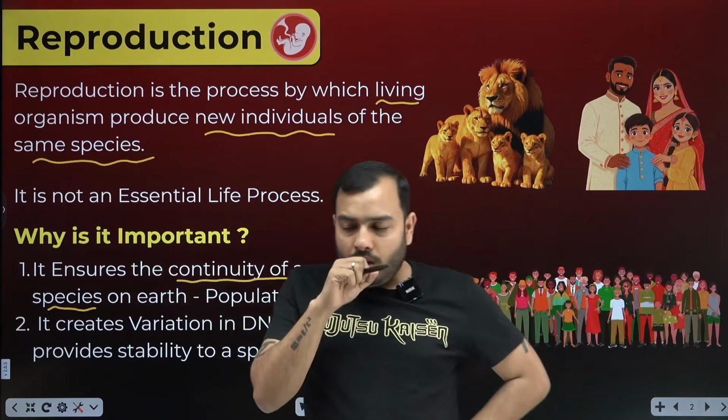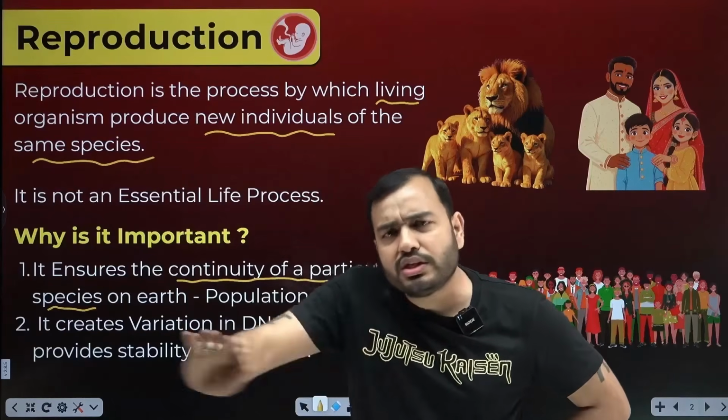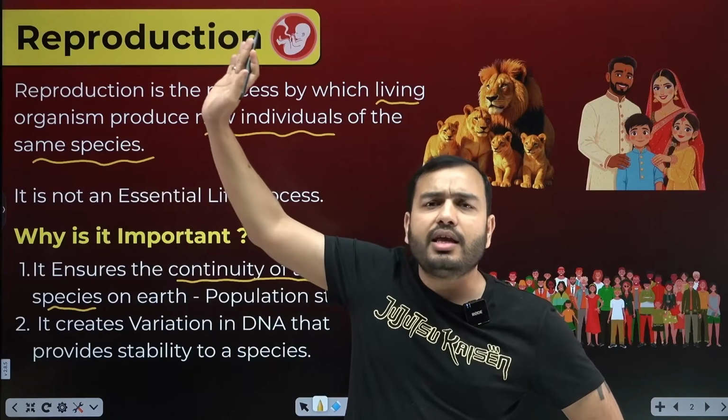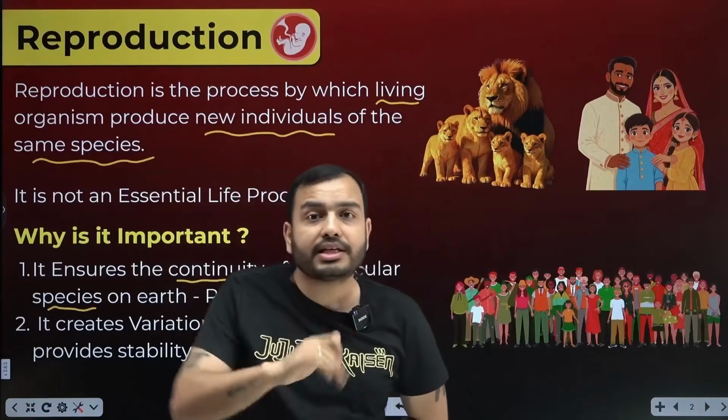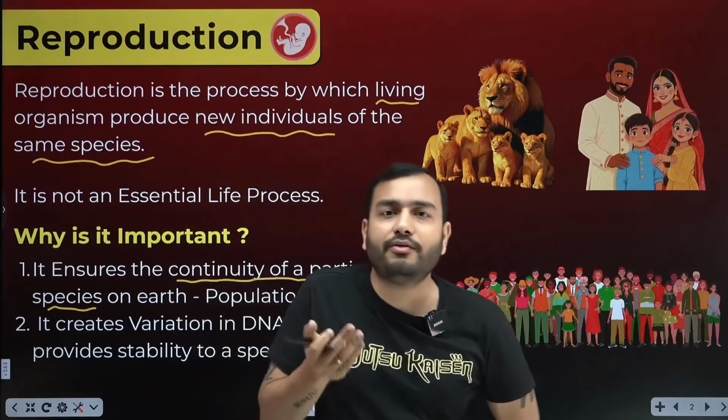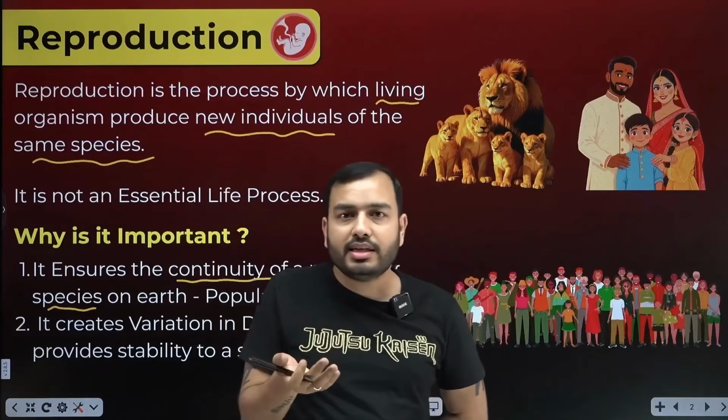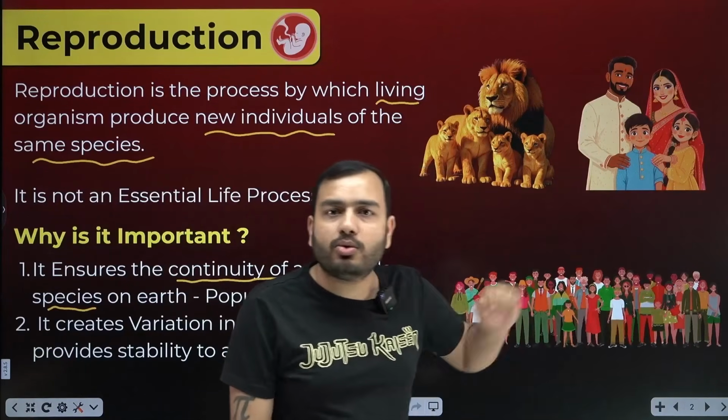That is one thing understood: the continuity of species should remain. The species will continue if reproduction happens. The second thing is the stability of the population. Look, all of us are born and we will die, right? Death is inevitable. So all the people who are in this world will die.